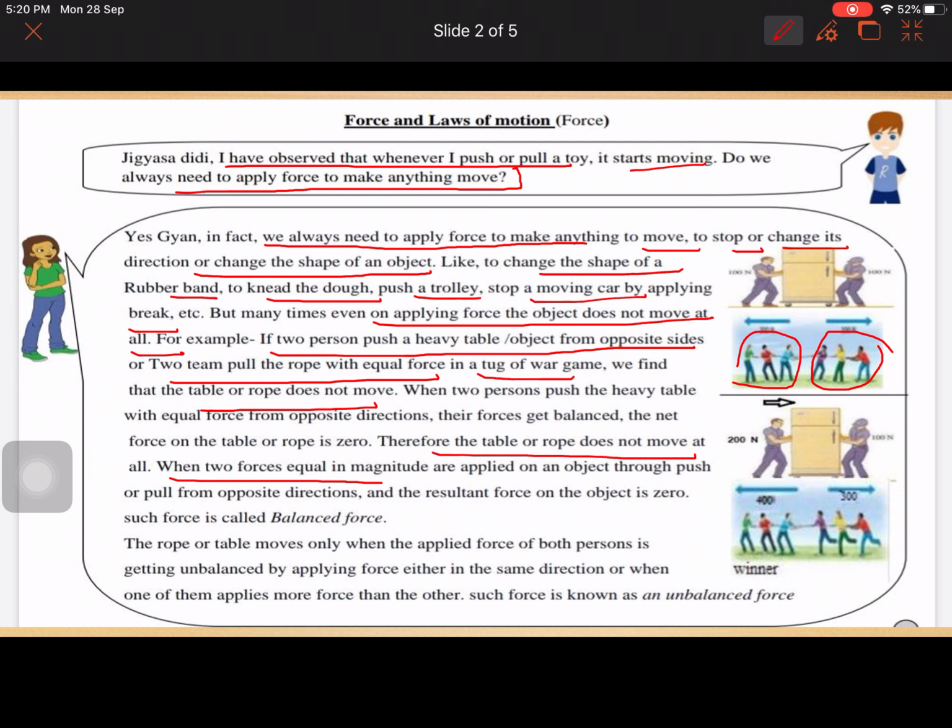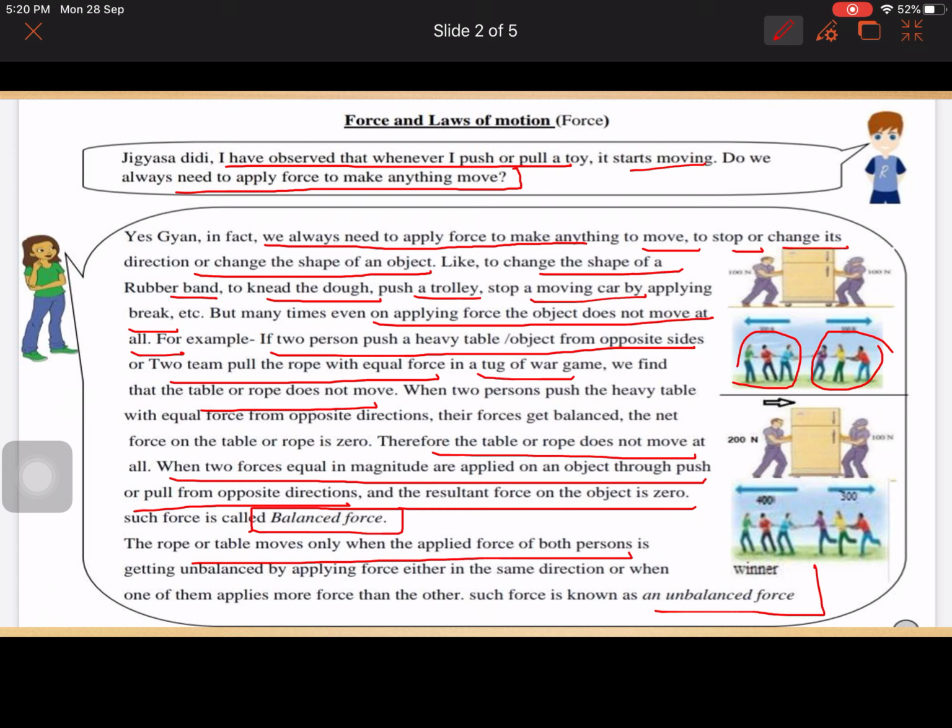When two forces equal in magnitude are applied on an object through push or pull from opposite directions, the resultant force on the object will be zero. This is called balanced forces, when the force on both sides is equal. And if the applied force is higher than the frictional force, then the resultant is not zero. This is called the unbalanced force, and the object will be moving.